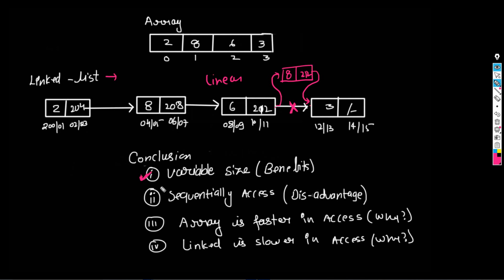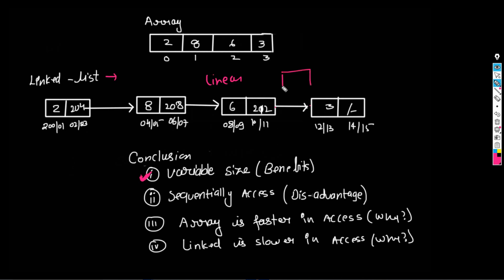So what we can conclude from this slide is that if you have a linked list, the size is variable, it depends on how much data you keep giving. Let me repeat it. What is the question? Suppose you want to insert your element between this node and this node. How can you do it?